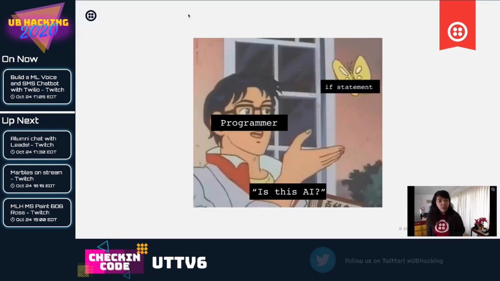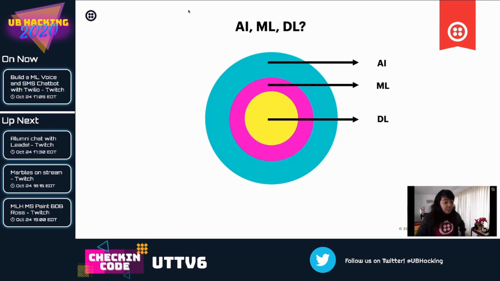Okay, I like to start off with a meme, and jokes aside, AI is more than if-else statements. Surprise! But sometimes I do use if-else statements if I want to be fast. But today we will see how you can build a bot with other tools like Twilio Autopilot that makes it easy to handle user input without conditionals. I know.